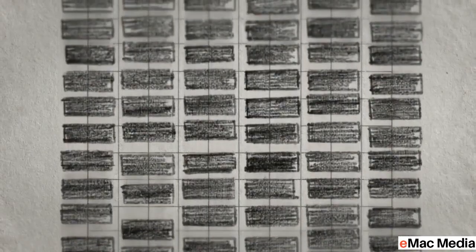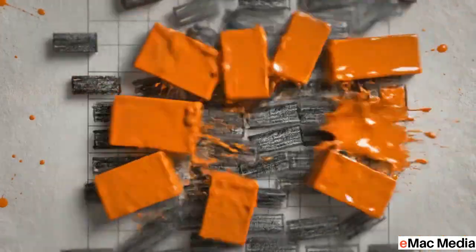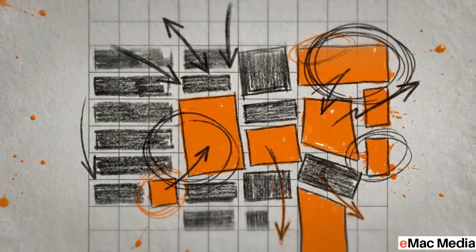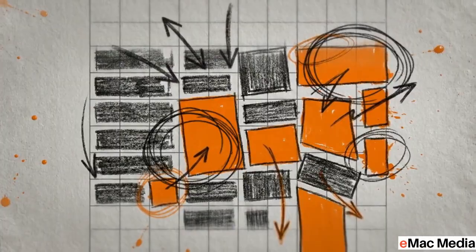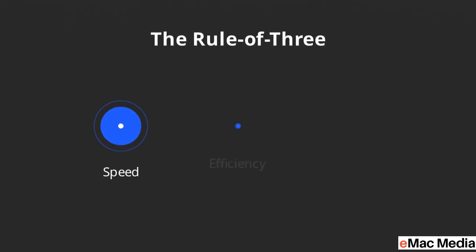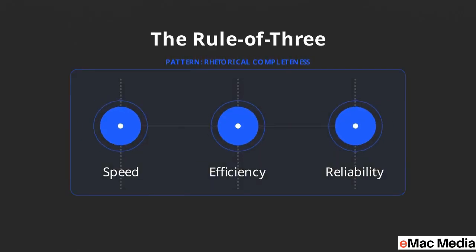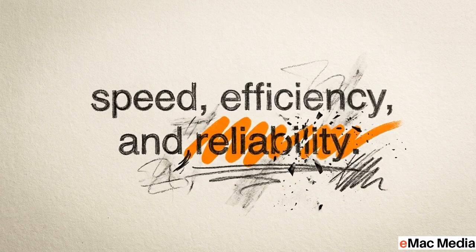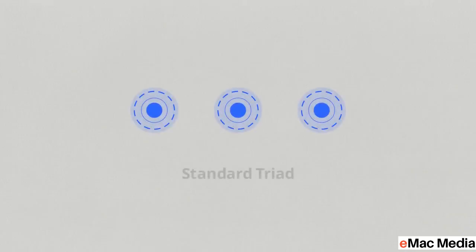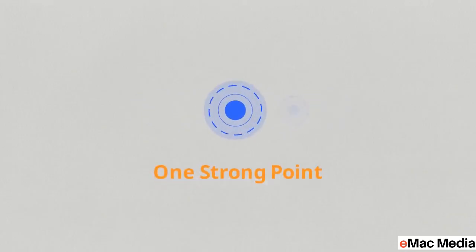Step 3 is the humanization edit. Machine output relies on highly predictable linguistic structures. We must break these algorithmic patterns so the text feels natural. First, look for groups of 3. AI models force ideas into lists of 3 because the pattern feels rhetorically complete, like speed, efficiency, and reliability. Break those groupings. Sometimes there are 2 reasons, sometimes there is just one strong point.